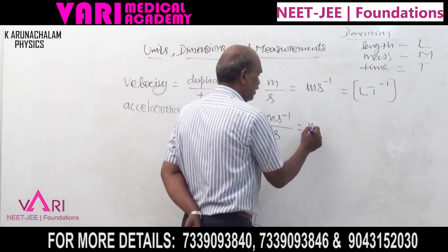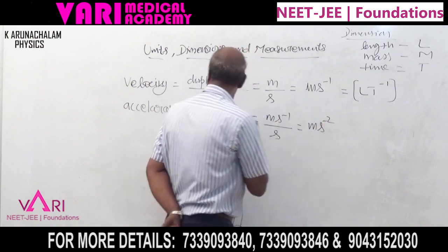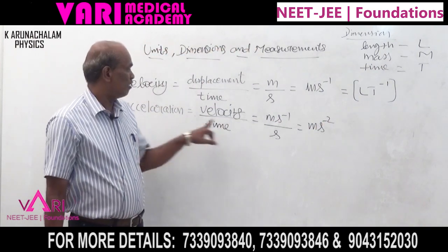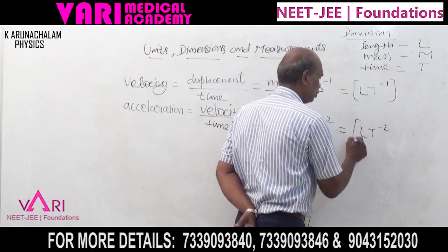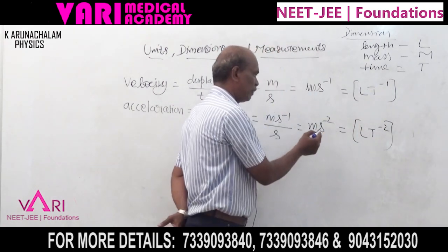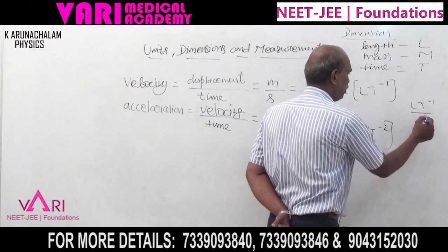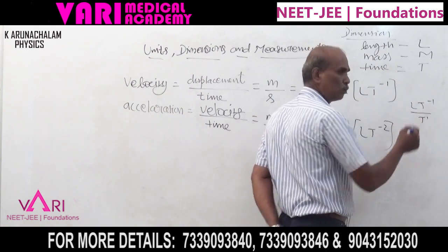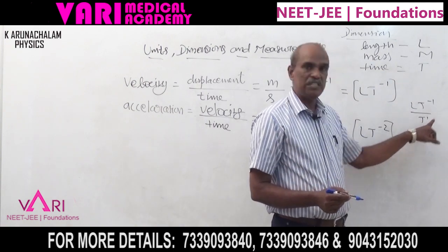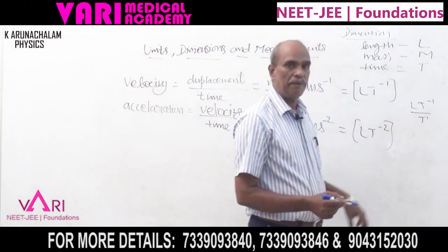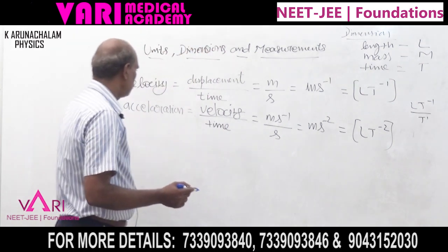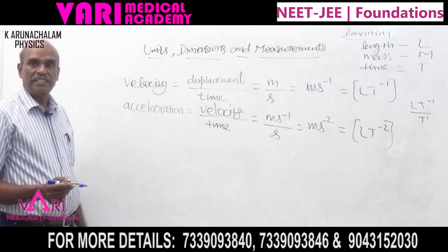So ms power minus 2 is the SI unit for acceleration. For the dimension, LT power minus 1 divided by one more T. T power 1 in the denominator goes up as T power minus 1. Therefore LT power minus 2. This is velocity and acceleration.